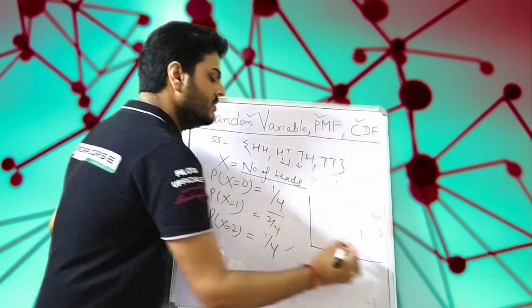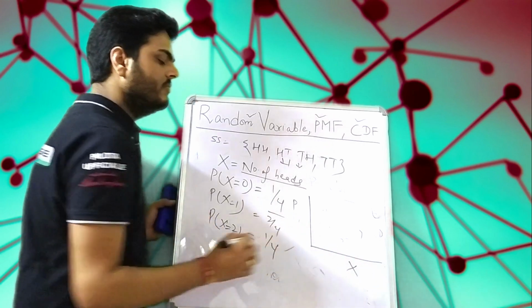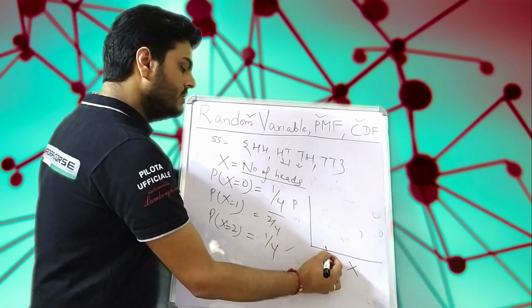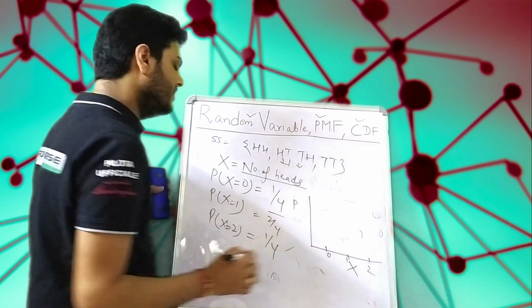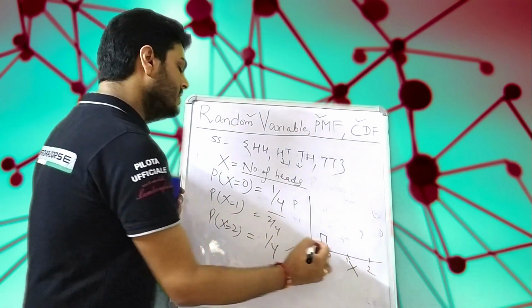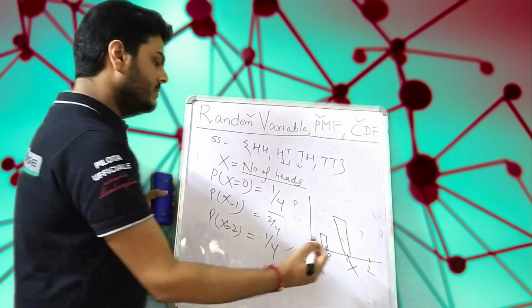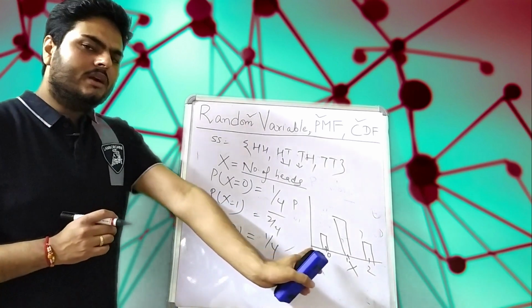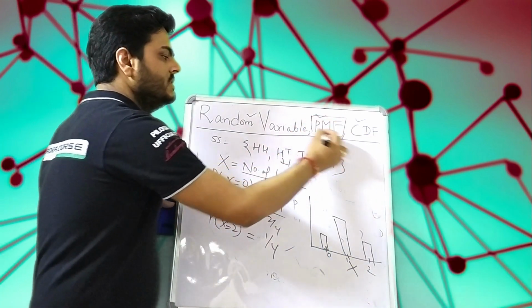So what happens if I try to plot it in an xy plane? It will be like this. On this axis we will have probability, on this axis we will have the random variable value. If my random variable value is 0, then what is the case? If my random variable is 1, then what is the case? If 2, then what is the case? If my random variable is 0, let us say 1 by 4. If my random variable is 1, let us say 2 by 4. And if my random variable is 2, let us say 1 by 4 again. So this chart that you see is nothing but your probability mass function.